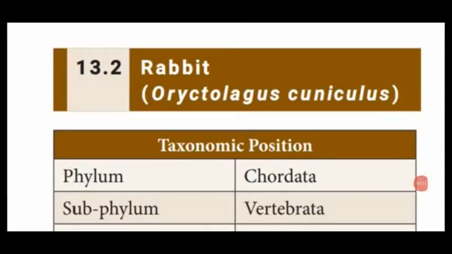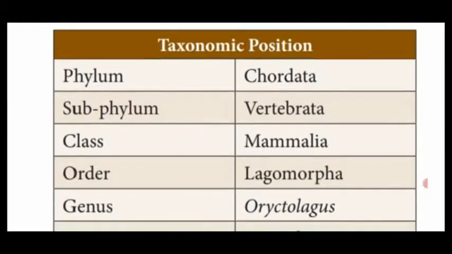Dear students, now we are entering into the topic rabbit. The zoological name of rabbit is Oryctolagus cuniculus. This is an important one mark question. Then we are going to see the taxonomic position of rabbit. Phylum Chordata, subphylum Vertebrata, that is with backbone.